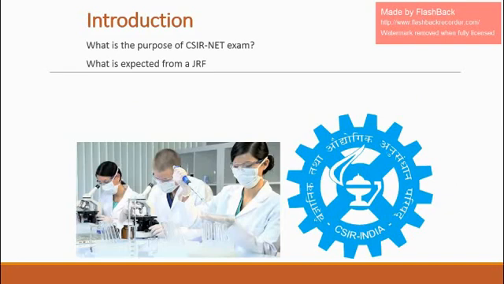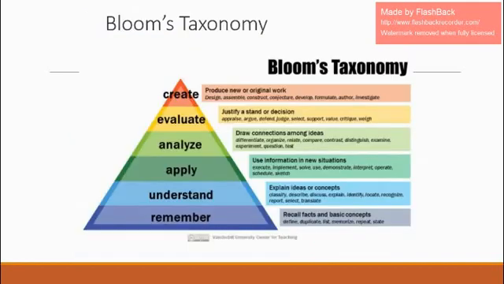The selected candidates are going to discover something new. They are going to create something new. Here, I would like to introduce Bloom's taxonomy. There are 6 levels in Bloom's taxonomy: remember, understand, apply, analyze, evaluate and create. The selected candidates are going to create something, so they are on the top level.